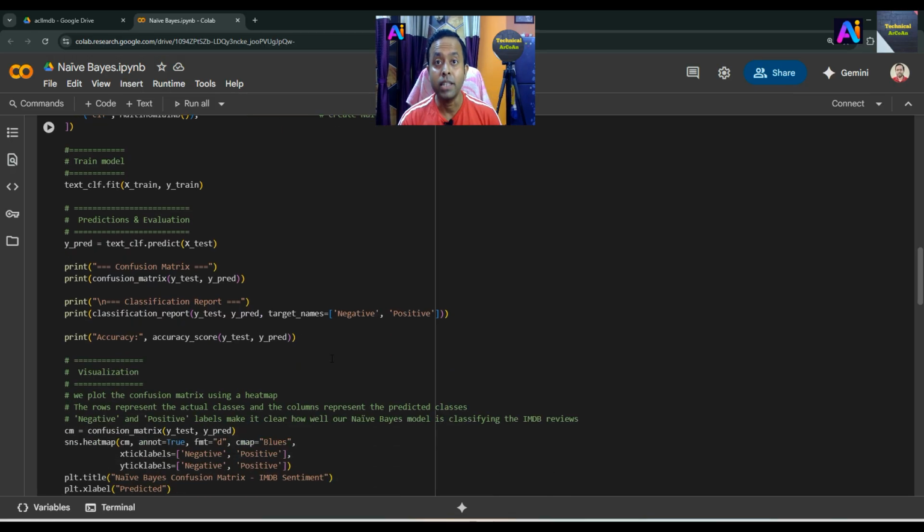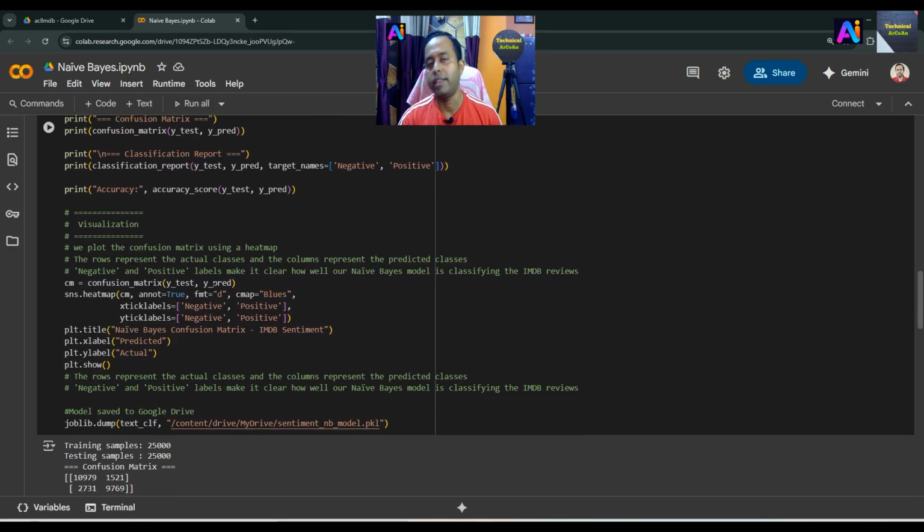Then we predict and evaluate the model. For the prediction we use the predict method, and we send as an argument the unseen input data for testing, and from there we get the predicted output. After that, for evaluation of a classification model, we use confusion_matrix, classification_report, and accuracy_score functions. We send the arguments, one is the true output and the other is the predicted output, to each and every function, and from there we get the values and evaluate how well the model performs.